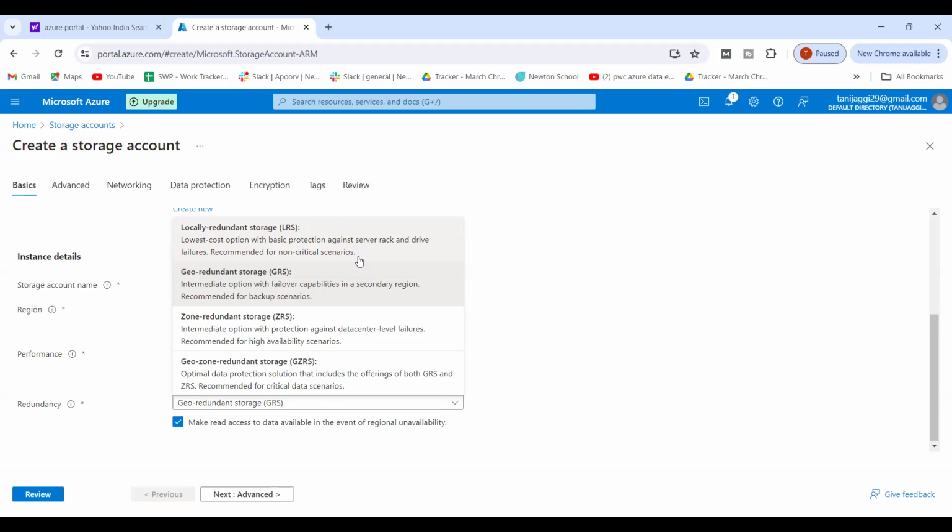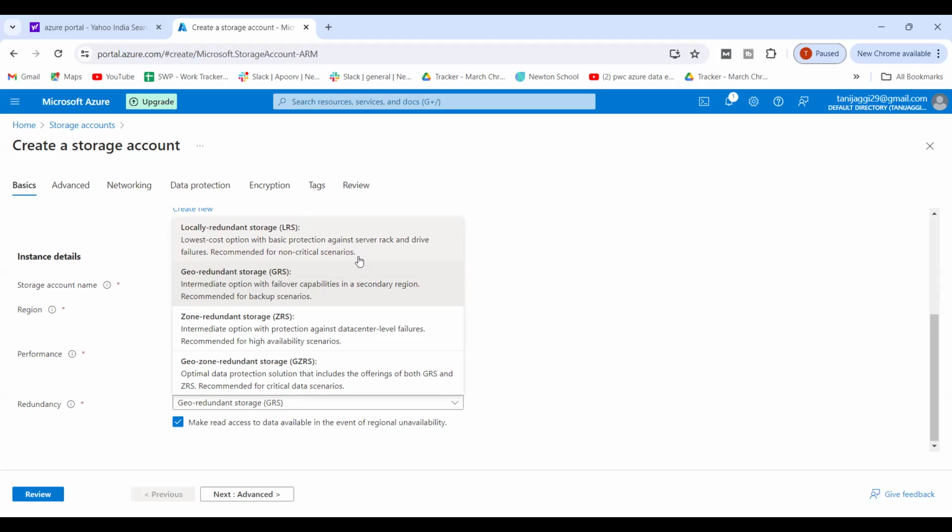Right? So this is one of the questions that is asked during interviews: if you go with this, is this more cost effective or is that more cost effective, and which one should you go for? Right? So always you should go for GeoZonal redundant for sure, because it is more secured.